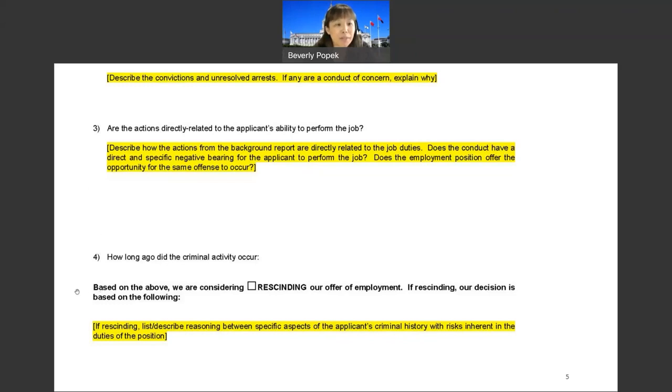At the very bottom, ultimately, you are going to have to make some sort of a decision. If it is going to be rescinding the employment, you have to be clear on what your decision is based on. This is a great way of summarizing everything above.